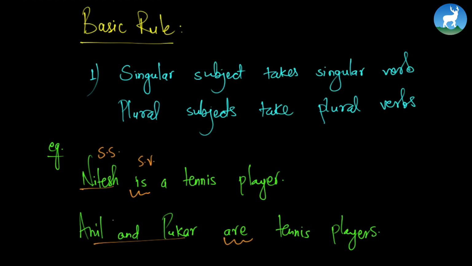While Anil and Pukar, we have one subject and another subject, and it is combined by a little word called and. Such kind of subject is called combined subject. Now, combined subject is a plural subject, and plural subject takes plural verb. Very good. So, this is the basic rule. What is the basic rule? I repeat it again. Singular subject takes singular verb, while plural subject takes plural verbs. Let's study about this in detail.